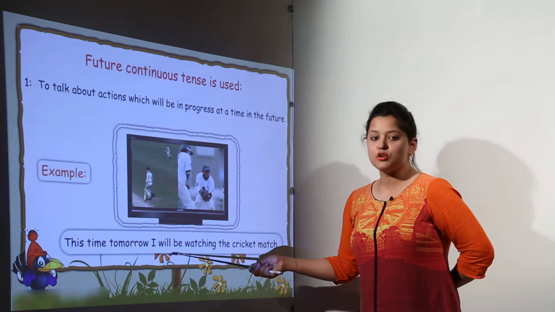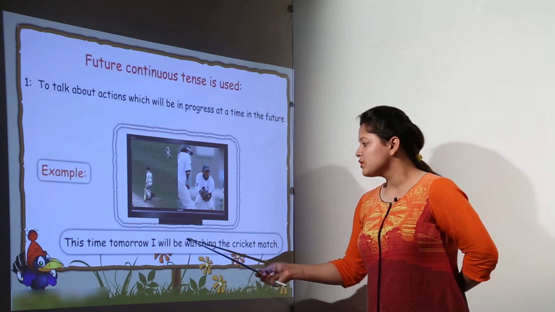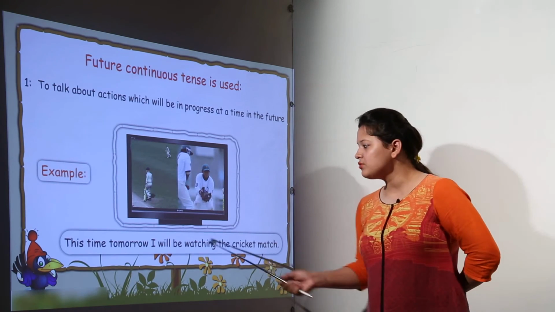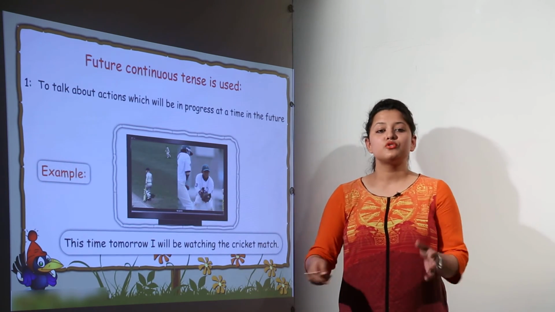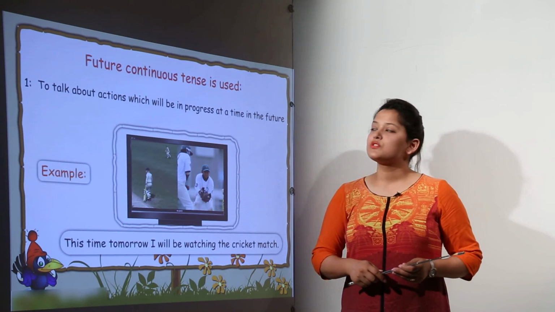Along with I, we have used will be. We use will be or shall be here. Then we use ing along with the verb form. So I will be watching the cricket match tomorrow this time, you know. So tomorrow there will be some action that is going to continue to take place. So this is about